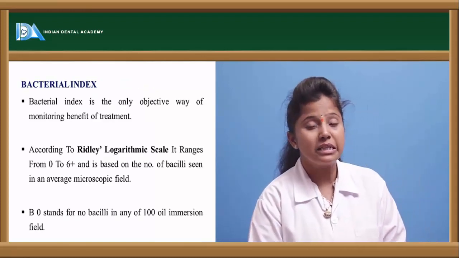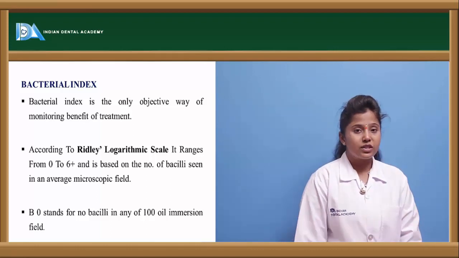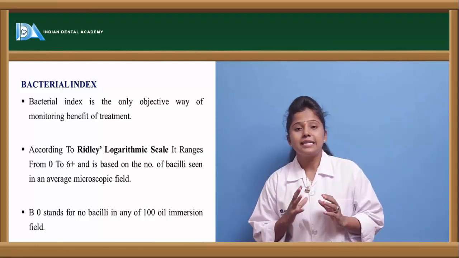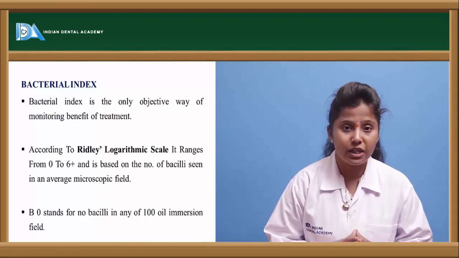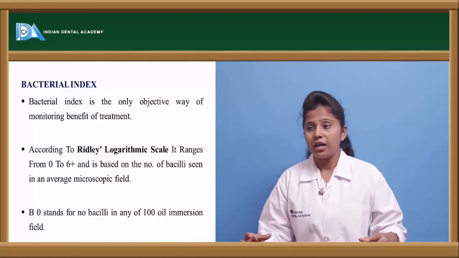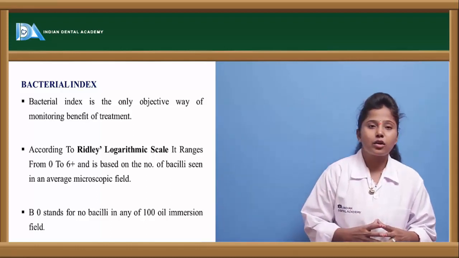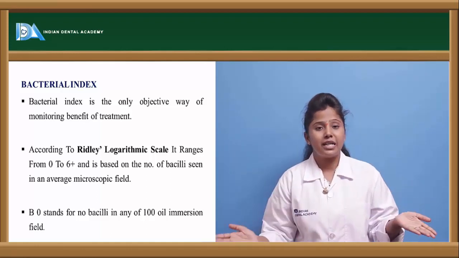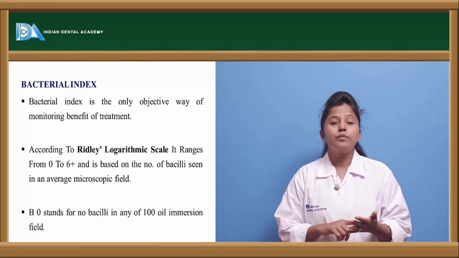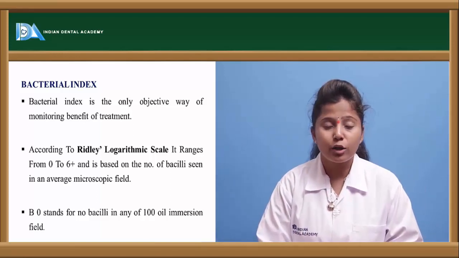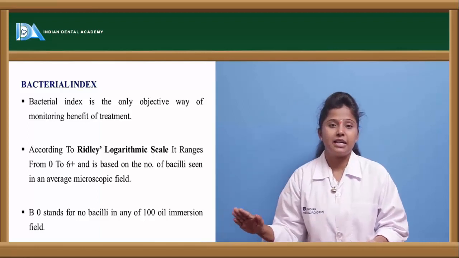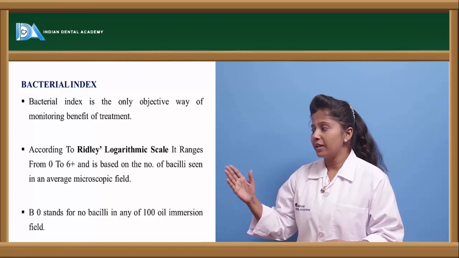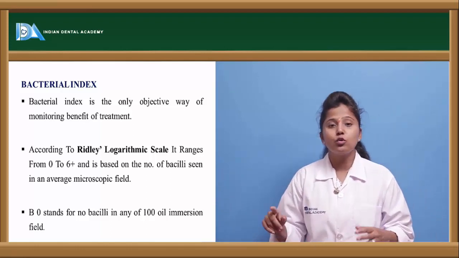Bacterial index. After the bacteriological test, we take the sample and observe under the microscope, and the bacteriological index is the main factor which is observed. So what is this bacteriological index? It is the range of bacteria. Mainly we use the Ridley logarithmic scale, a scale based on which the range of bacteria is given. B0 means the microscopic sample is devoid of bacilli, no bacilli are present. This scale ranges from 0 to 6 plus.